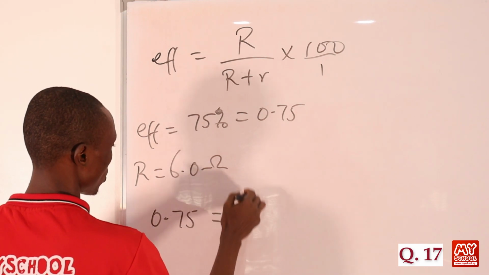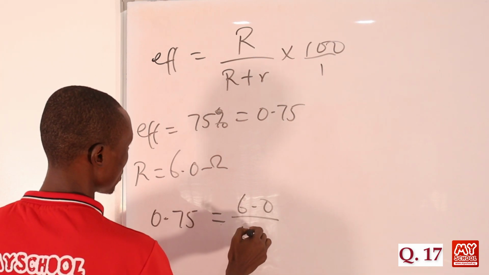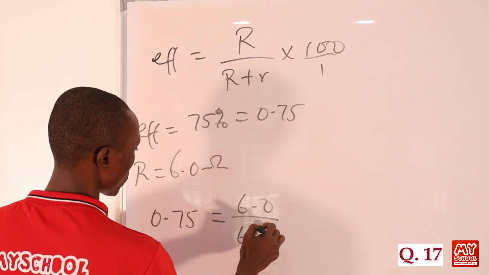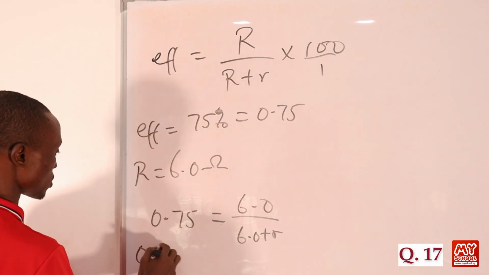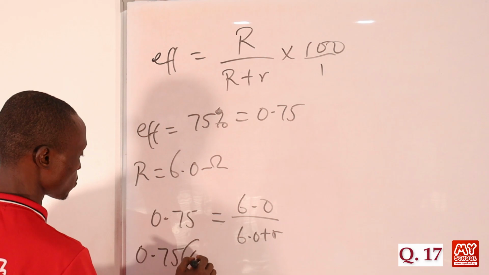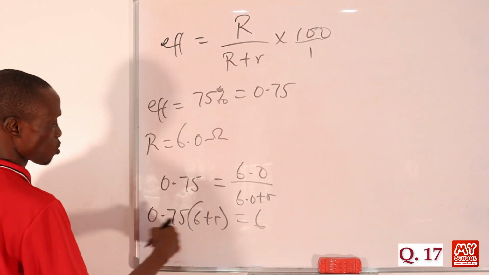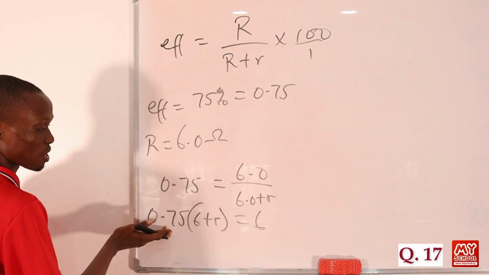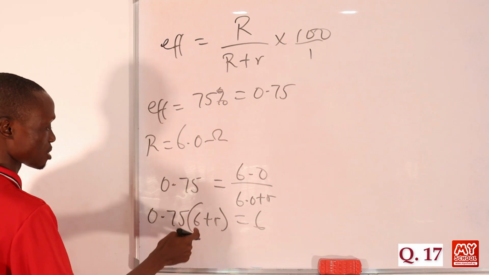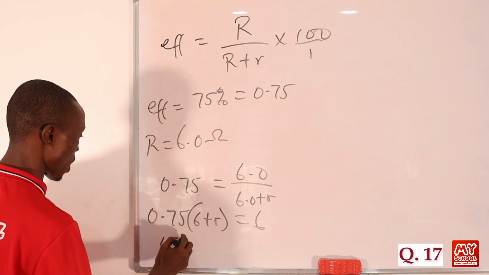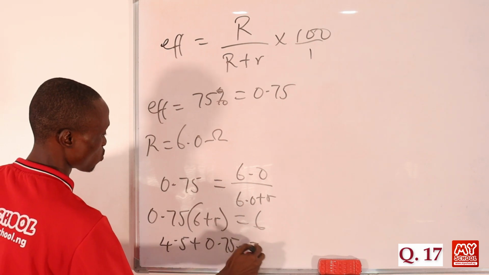So that we'll be having 0.75 is equals to 6.0 all over 6.0 plus r. Okay, so if we cross multiply, we're having 0.75 bracket open 6 plus r is equals to 6. So we open up the bracket by using what we have outside to multiply everything we have inside. So 0.75 times 6, that would be equals to 4.5, then plus 0.75r is equals to 6.